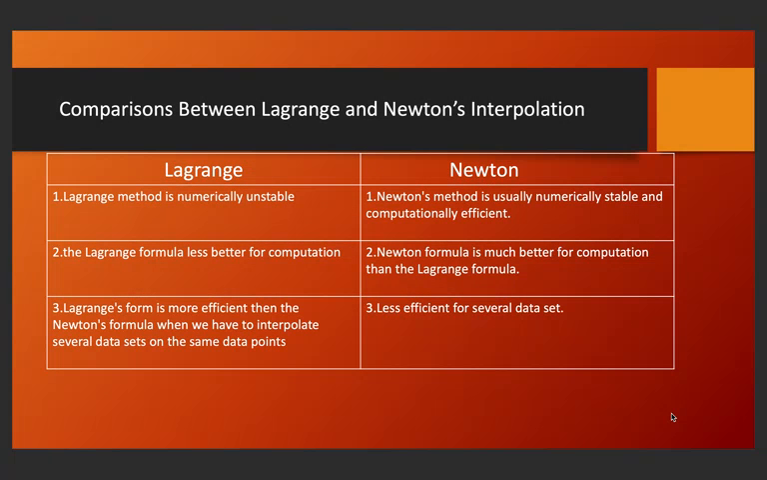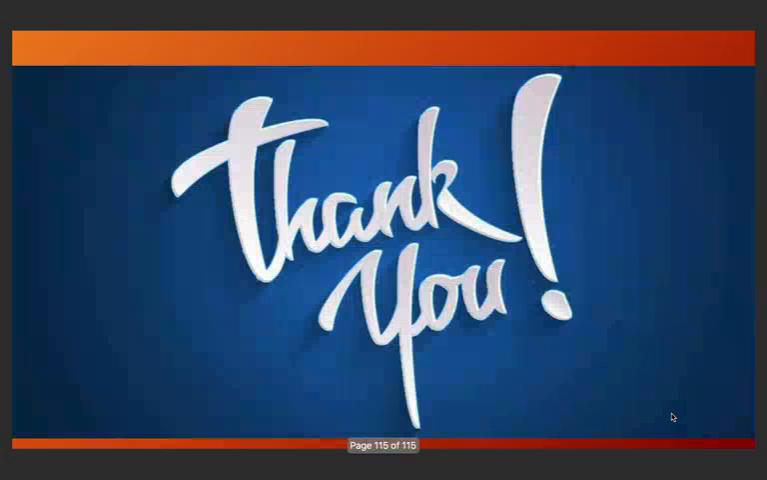So these are the comparisons between Lagrange's and Newton's methods. You can easily find out which is the best. Lagrange's method is numerically unstable, whereas Newton's method is numerically stable and more efficient. Lagrange's formula is less suited for computation, and Newton's formula is much better for computation. And again, Lagrange's form is more efficient than Newton's formula when we have to interpolate several data sets on the same data points, whereas Newton's is less efficient for several data sets. With this, I come to an end of the course. Thank you.